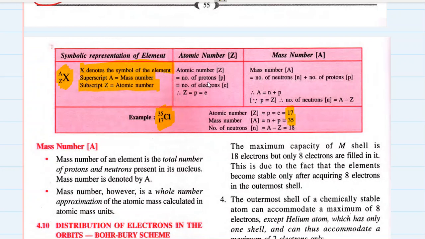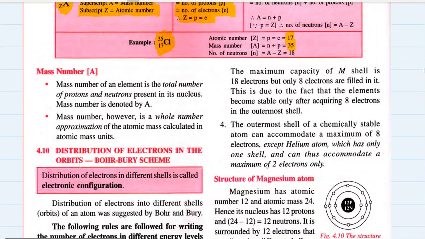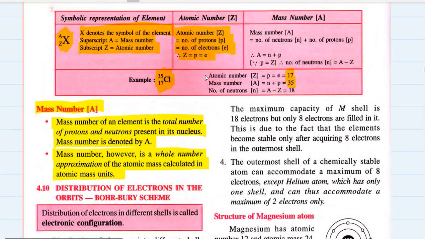Okay, now we already know that atomic number is equal to number of protons, which is equal to number of electrons. So Z is equal to P is equal to E. But what is this mass number? Mass number of an element is the total number of protons and neutrons present in its nucleus, the sum of protons plus neutrons. Mass number is denoted by capital A. Mass number, however, is a whole number approximation of the atomic mass calculated in atomic mass unit. So actually the atomic mass is in decimals, but when you round it off to a whole number, it becomes the mass number. For example, chlorine has a mass number of 35.